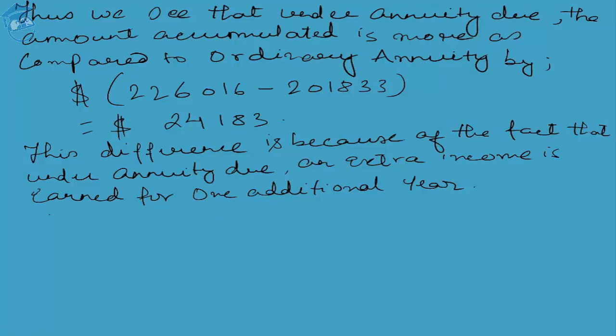Since Mr. Jerry has been depositing 20,000 USD at the beginning of the year, that one additional year fetches him the interest, and any annuity due deposited at the beginning of the second year earns him the full interest for the second year as well. So the compound interest which Mr. Jerry enjoys on an annuity due is always 1 year more than what he would have enjoyed in the case of an ordinary annuity.